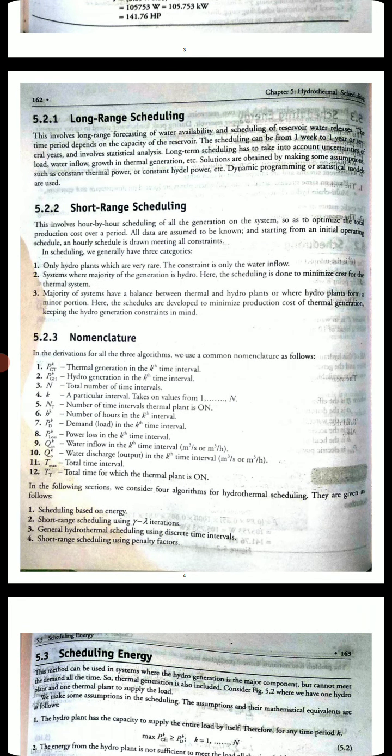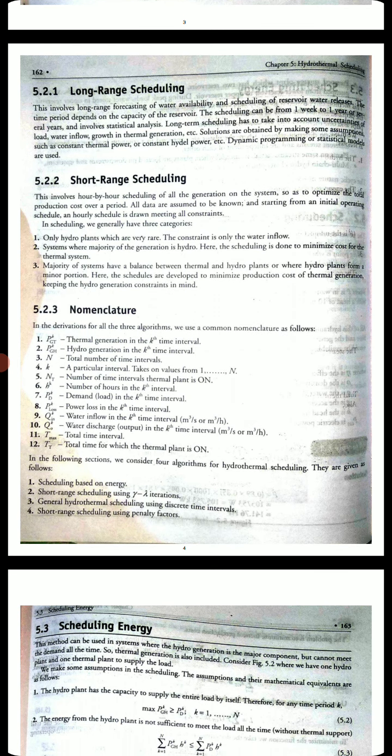The second category is systems where the majority of generation is hydro, and the scheduling is done to minimize the cost of the thermal system. Here both hydel as well as thermal systems will be there, but the majority is hydel plants. So the main thing is to schedule the hydel plants to minimize the cost of the thermal. The last one is where the majority of the systems have a balance between thermal and hydro plants, where hydro plants form a minor portion. Here the schedules are developed to minimize the production cost of the thermal generation, keeping the hydro generation constraints in mind.